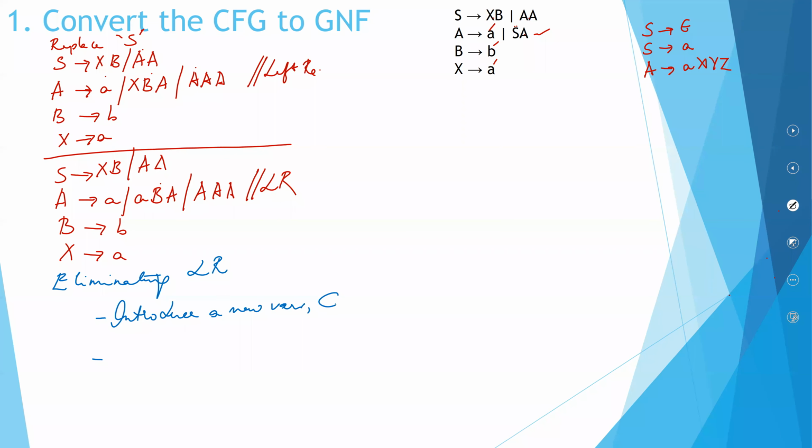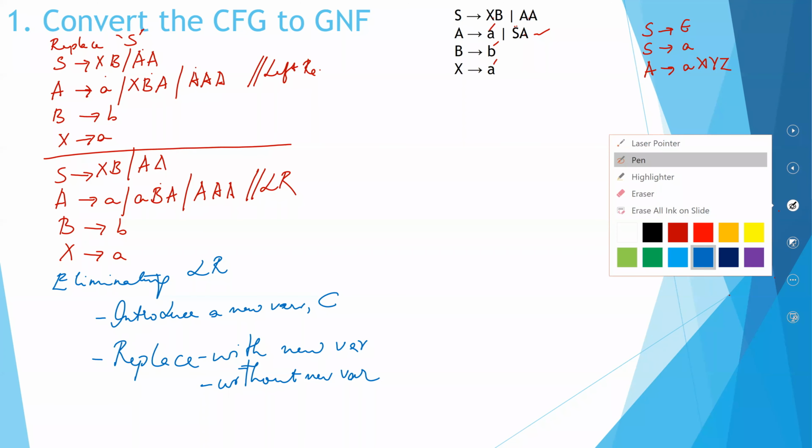I'll give a name called C. Then do the replacement with the new variable and without the new variable. These are the steps you will be doing to eliminate left recursion.